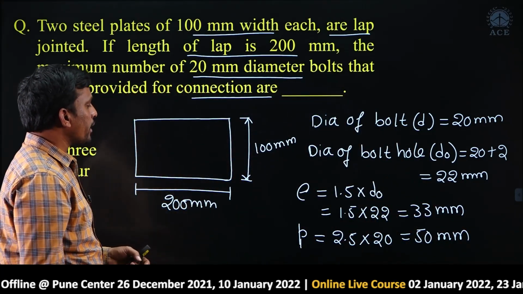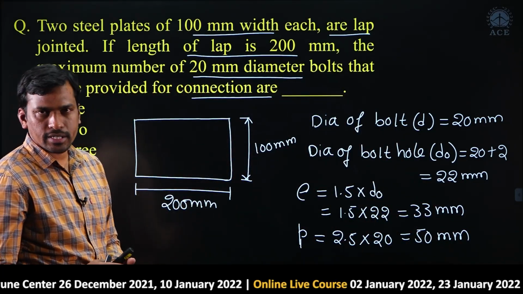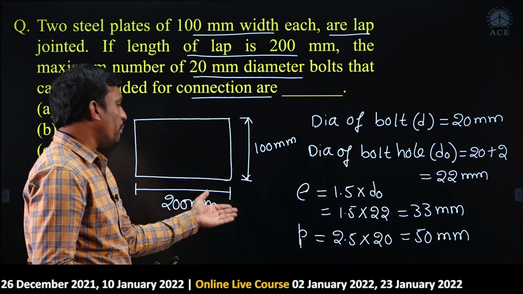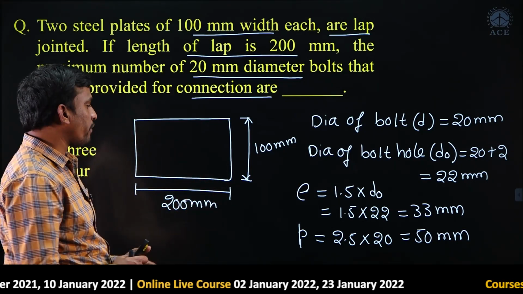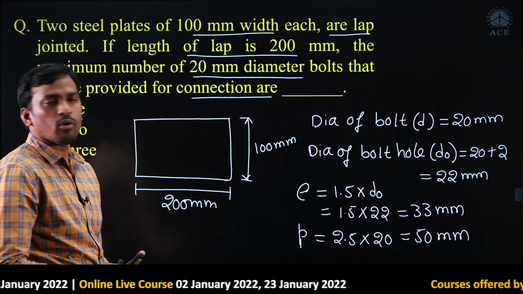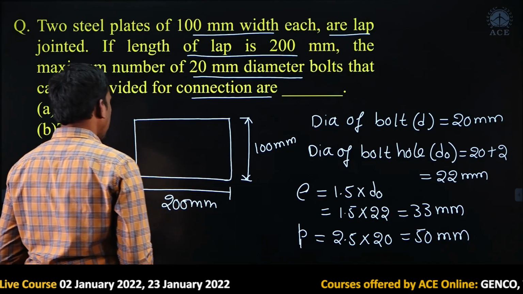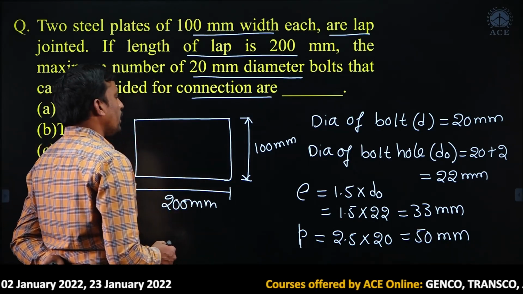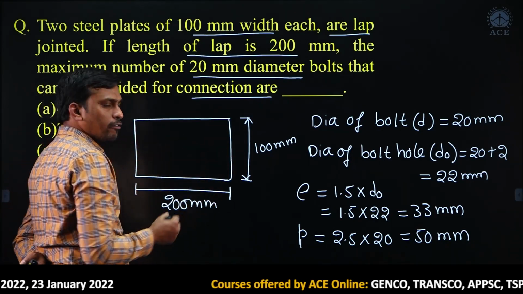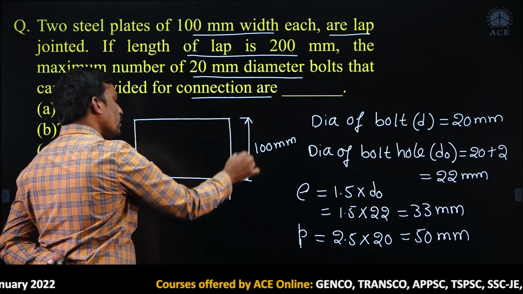Okay. So, we calculated the minimum end or edge distance and the minimum pitch distance, 2.5 times the diameter of bolt. Okay. Now, for this plate, first I will find the maximum number of bolts along the width direction.